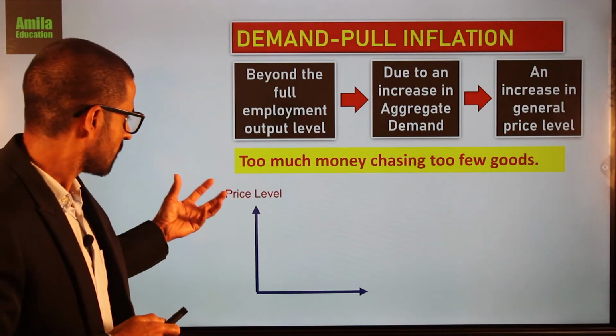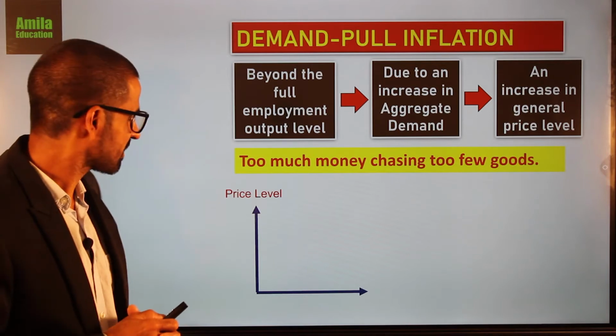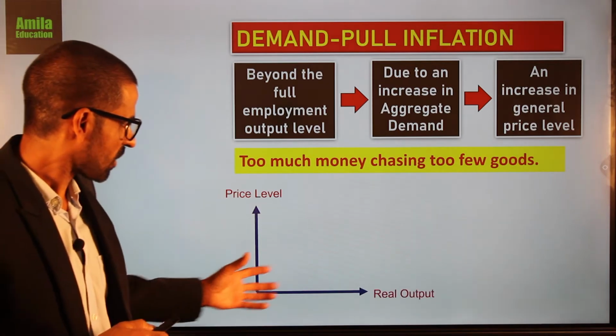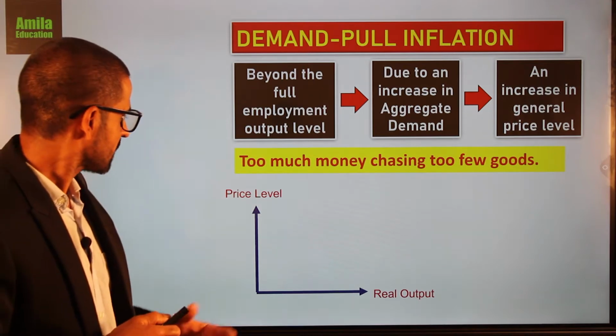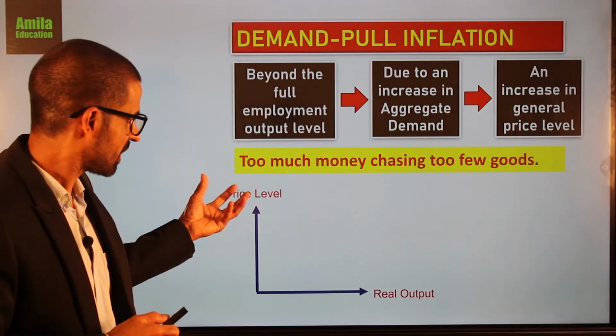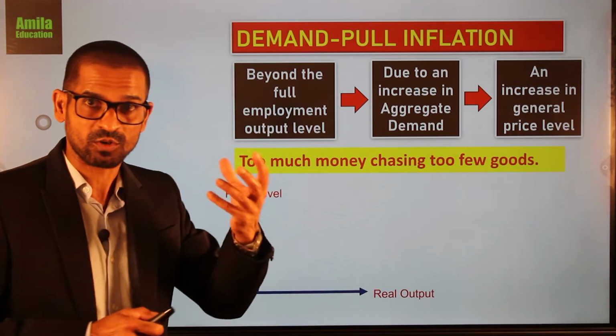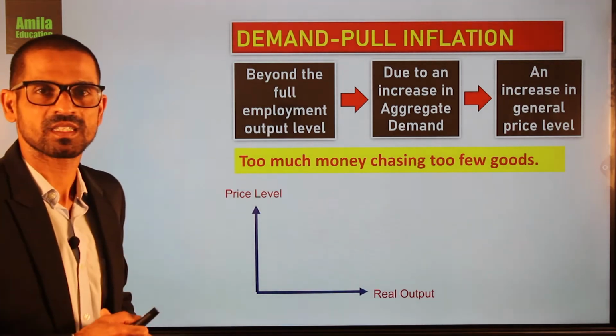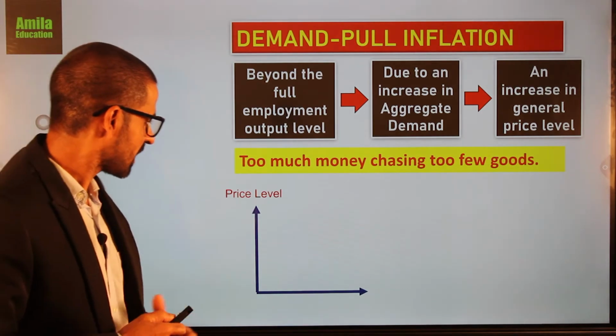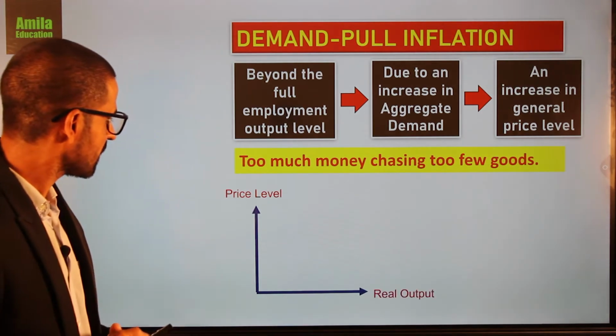In this graph, the vertical axis is the price level and the horizontal axis is the real output. Price level, general price level, and the real output, real amount of goods and services, real GDP or real income. Then there are two curves here.